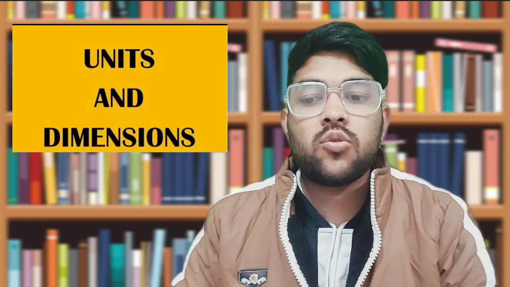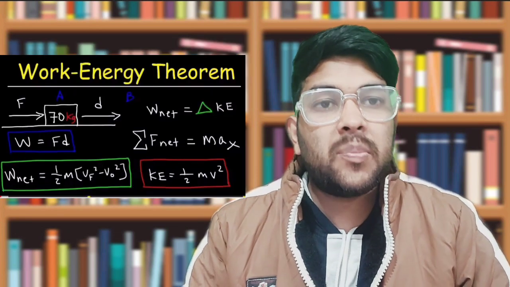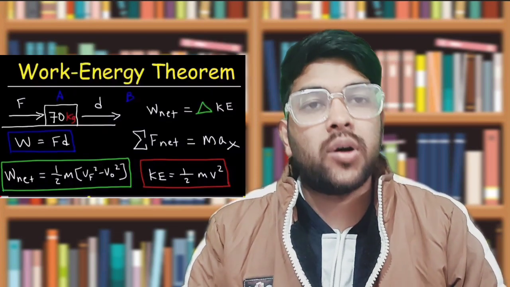First you need to go with unit and dimension, and thereafter kinematics, and you have to cover the maximum number of chapters because you are looking for a higher mark, that is 320 plus, to get Pilani CSE. Once you get 320 you can get everything in BITSAT counseling. The next chapters you need to cover are impulse and momentum, and work energy. Please try to go with the syllabus of BITSAT 2023. They have already informed you on the official website, you will be able to check it. Go with their syllabus, because there is some difference between the syllabus of JEE Mains and BITSAT.